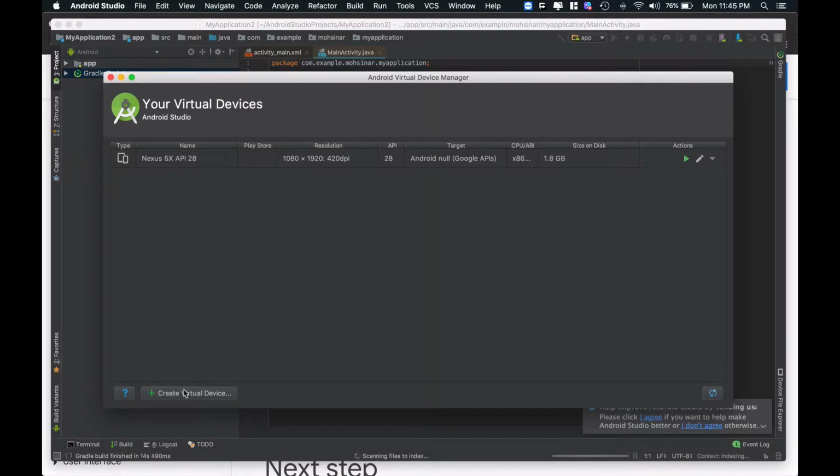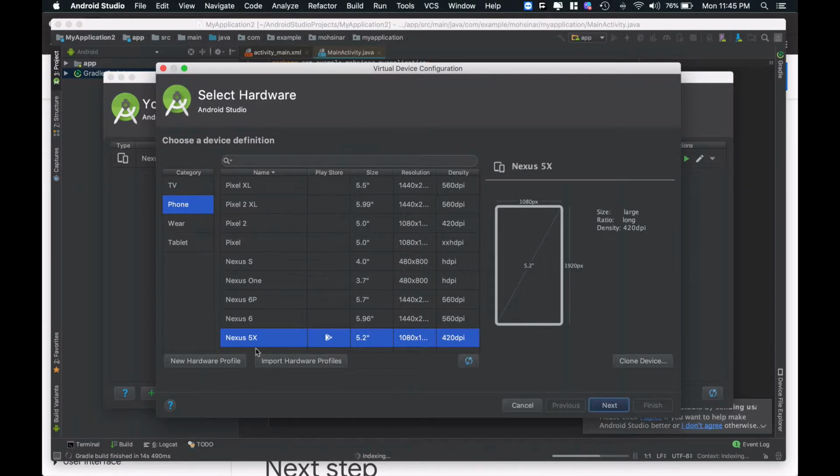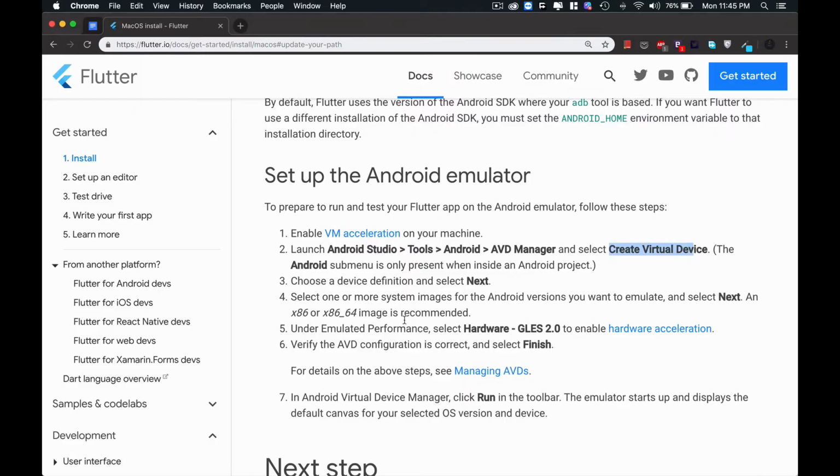Click on this virtual device and select this one. Select Nexus 5 or later, whatever you want, and choose the device definition. Next, select one or more system images, click on next.